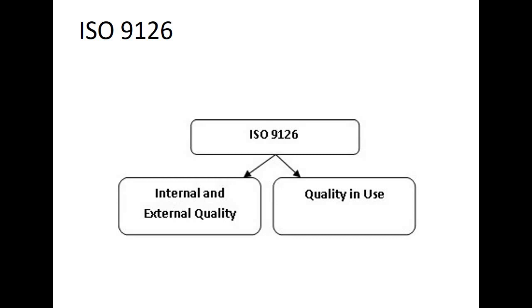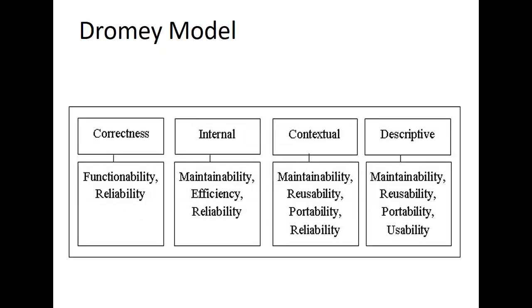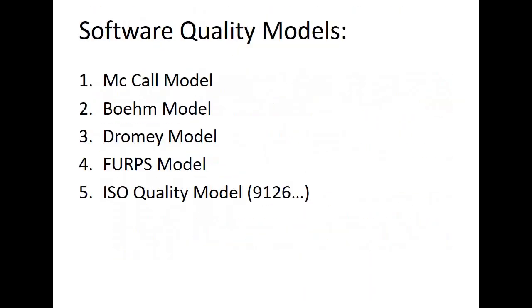Now, this was all about some of these models which we have covered, right? So we started with the McCall model, then we have Boehm's, then Dromey's, then FURPS, then we have ISO, and in case of ISO we consider 9126. Then on top of it, we have several others as well. And quality attributes are considered in order to balance the inputs plus the customer satisfaction as well.